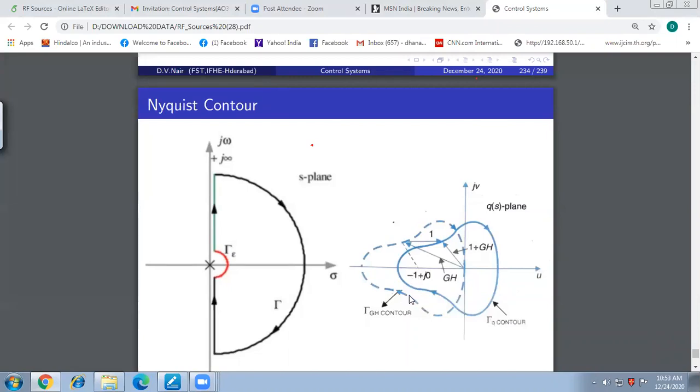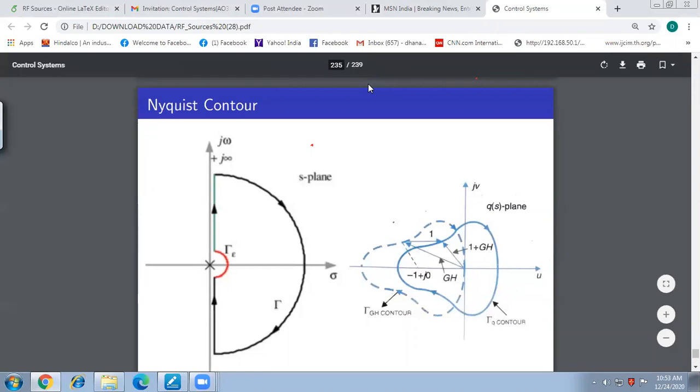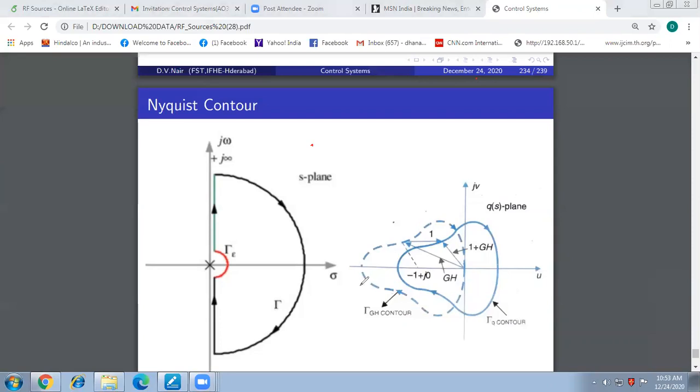Sir, will it always not encircle the origin, or sometimes it may? It may or may not be; I am not bothered. For example, here the gamma GH contour is shown not encircling the origin. But I am not bothered even if I extend this contour and make it like this. My botheration is whether this point, minus 1 plus J0, is encircled or not.